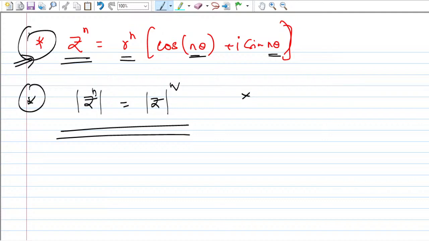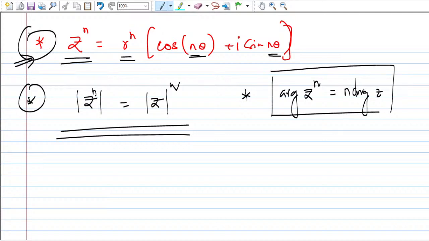This is also one important property. And if you take arg of z to the power n, you can write this as n arg of z. So this is also an important concept.